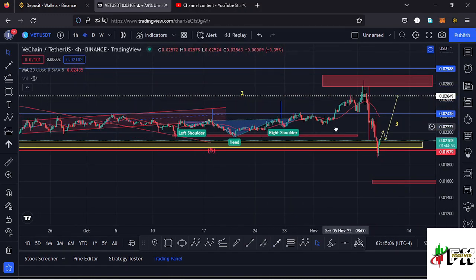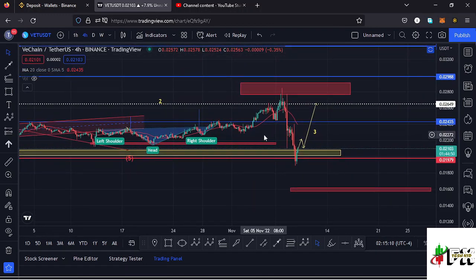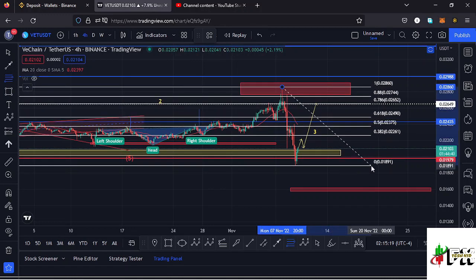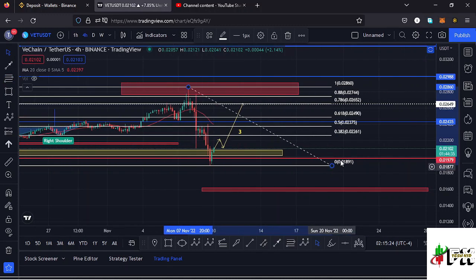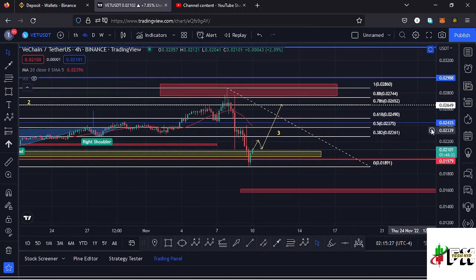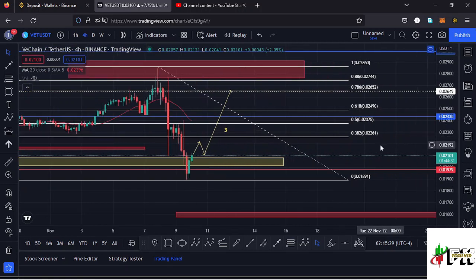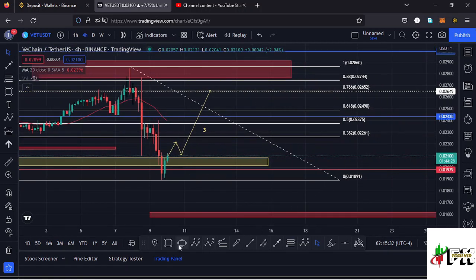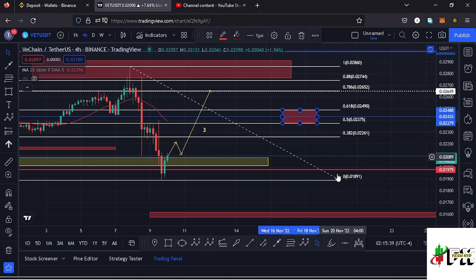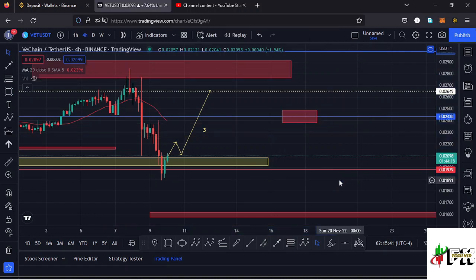And using the Fibonacci, because the wave 4 is a retracement of the third wave, we can connect them from the high of this wave 2 over here to the low of that wave 3 at around the $0.018 mark, to give us a minimum retracement area to the upper side in the formation of a wave 4 between the fib level 0.618 and the fib level 0.5, which perfectly lies between the $0.024 mark and the $0.023 mark. That is the second possibility that can play out over here.